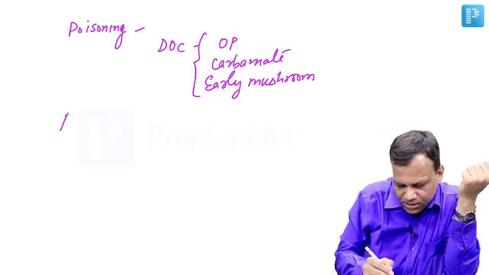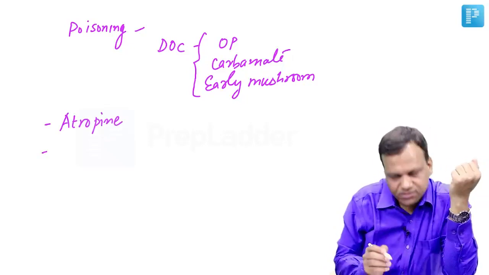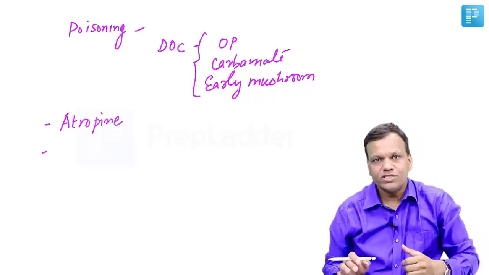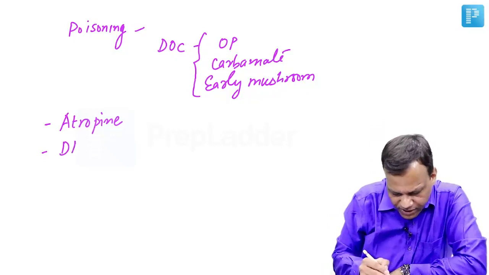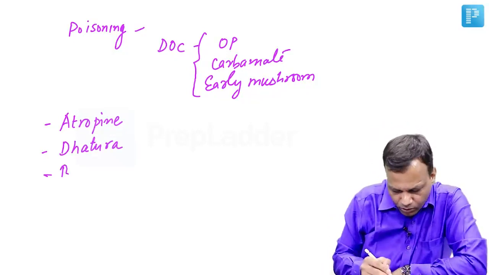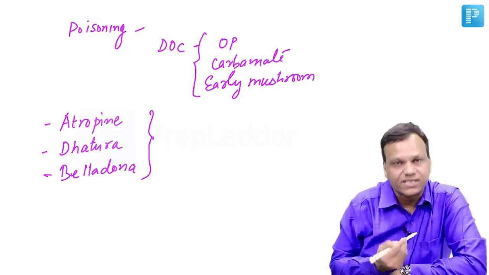Now, apart from the uses of these drugs, they can also be toxic. If atropine is given in overdose, there may be atropine poisoning. There are also some plants from which we obtain atropine, and if they are taken, they can lead to poisoning. Those plants are Datura stramonium and belladonna. So Datura poisoning, belladonna poisoning, or atropine poisoning are the same thing.